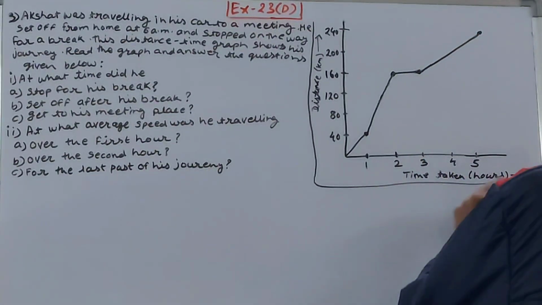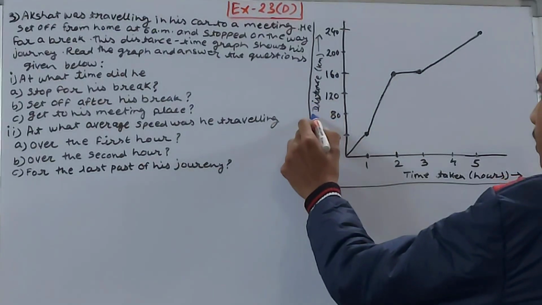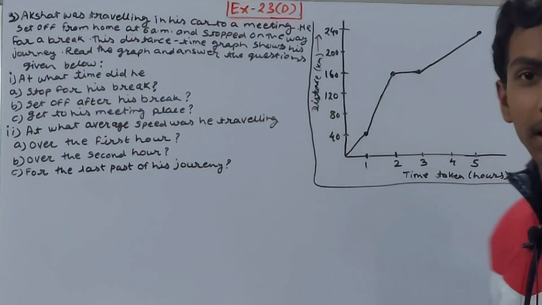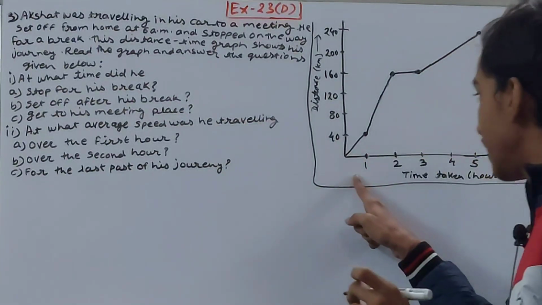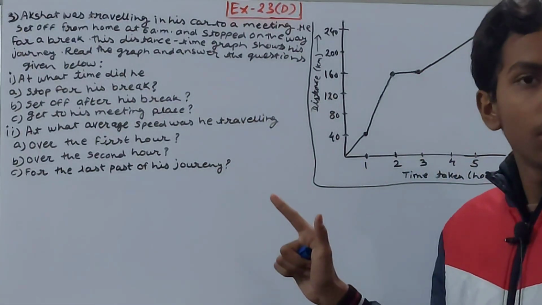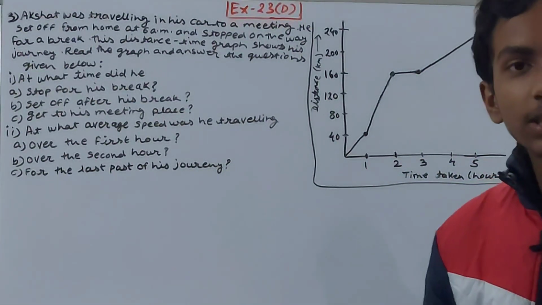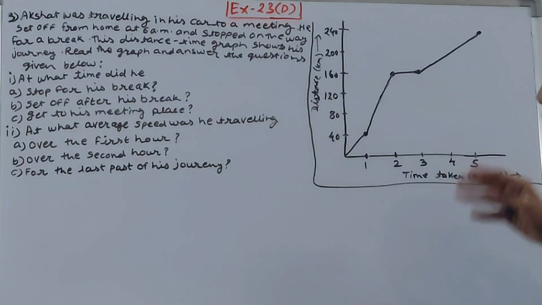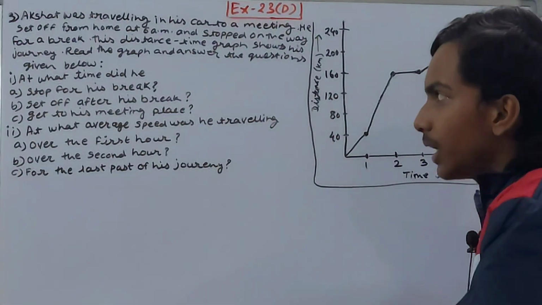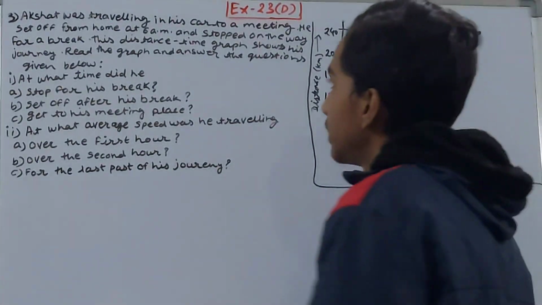See, basically this graph is given to you. You have distance on the y-axis, time taken by him on the x-axis. Remember this is not representing the time in AM PM. This is the time he has taken in his journey: 1 hour, 2 hour, 3 hour, or whatever it is. So we have to answer some questions. Let's see what this asks.